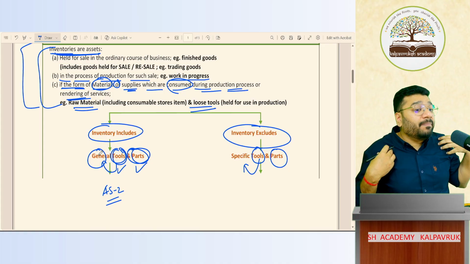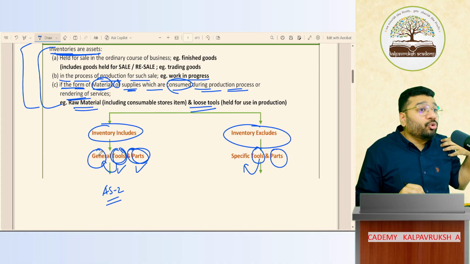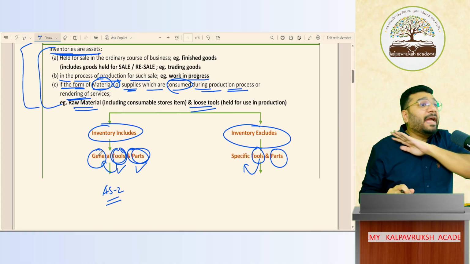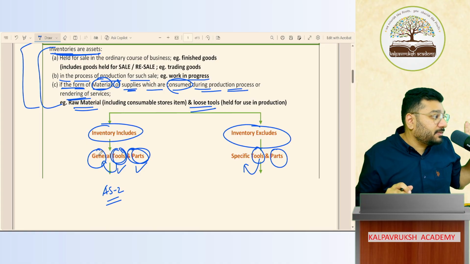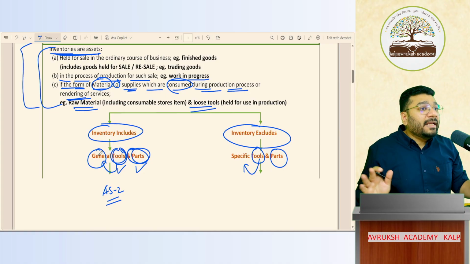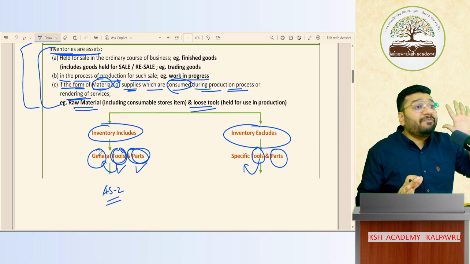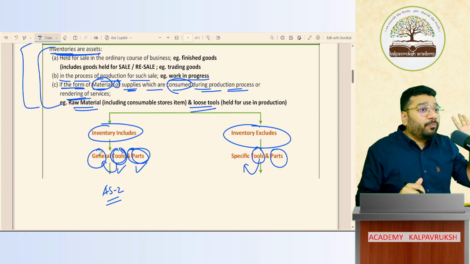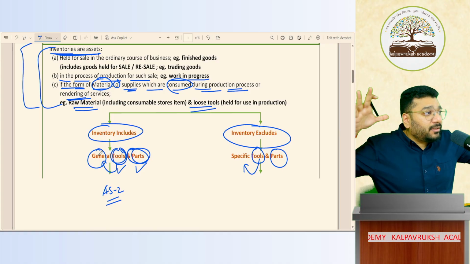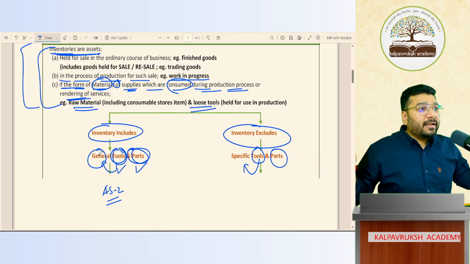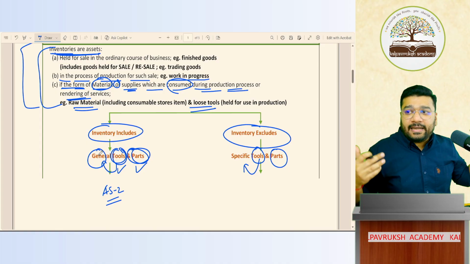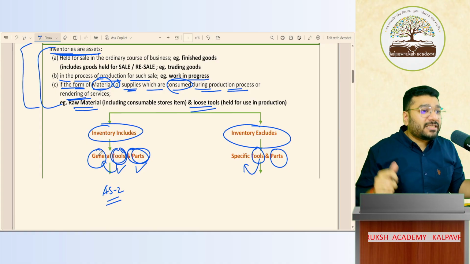But I have some spare parts. I have some tools. I can use it only for that purpose. I cannot use it for any other purpose. For example, I have a UPS. It's a big UPS. I spent 50,000 rupees to 1 lakh rupees to put that UPS for my academy. Because we are having so much load, no? The projector has to connect, the system has to connect. So huge investment.